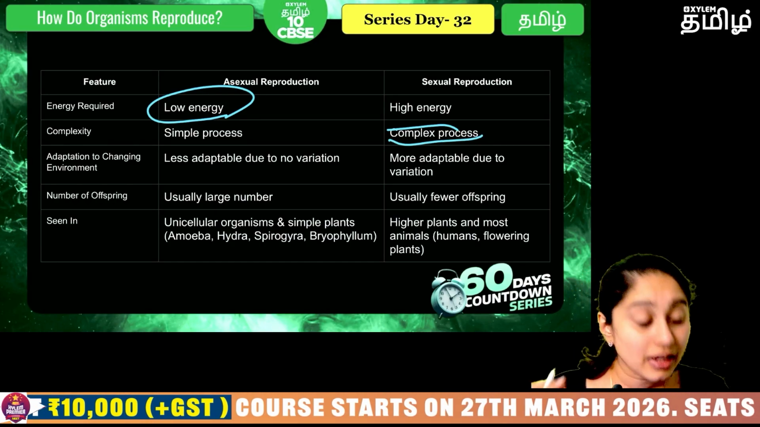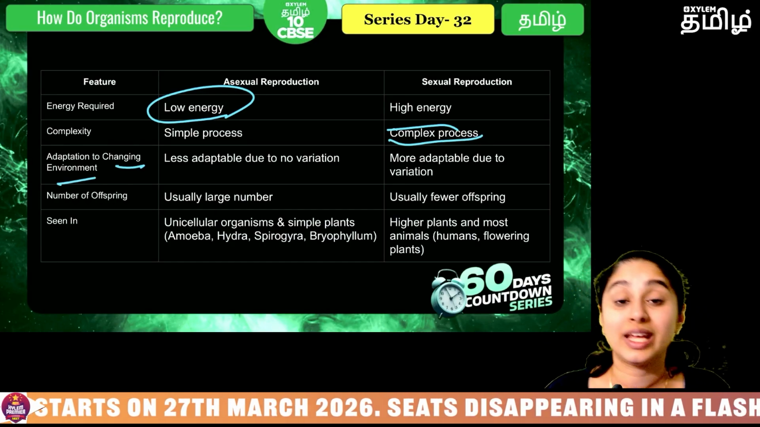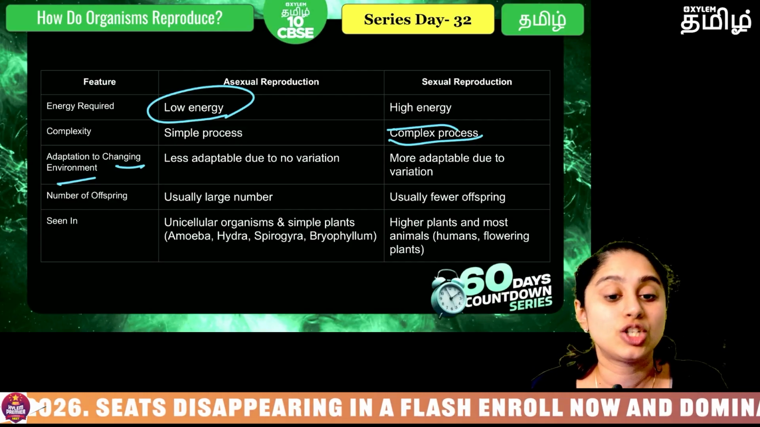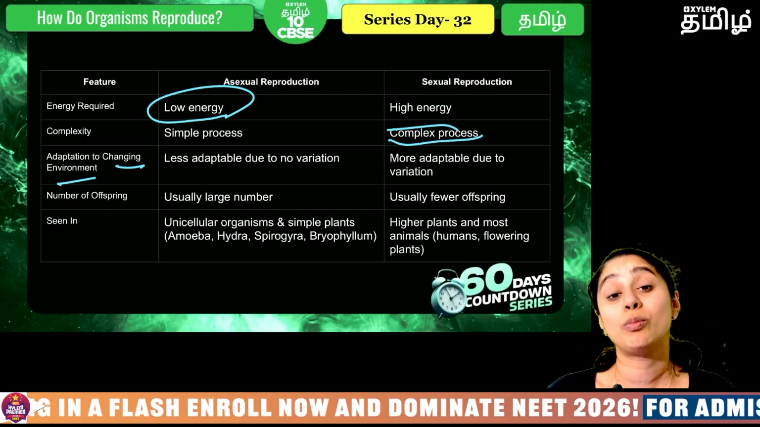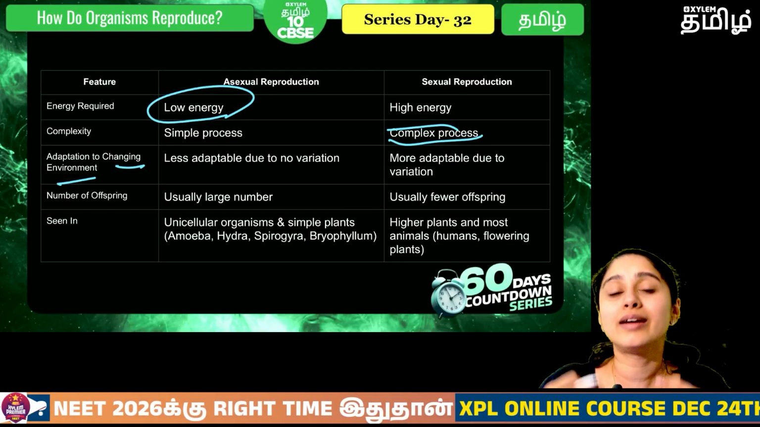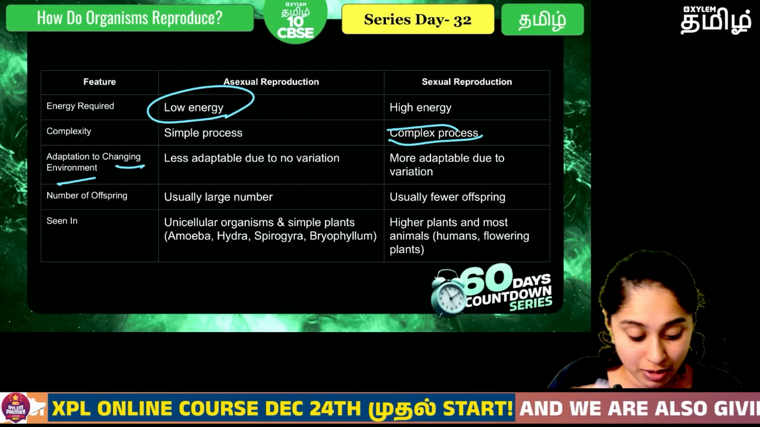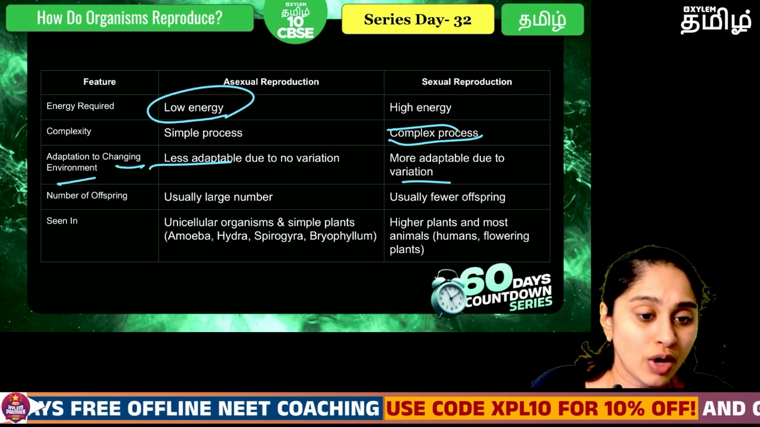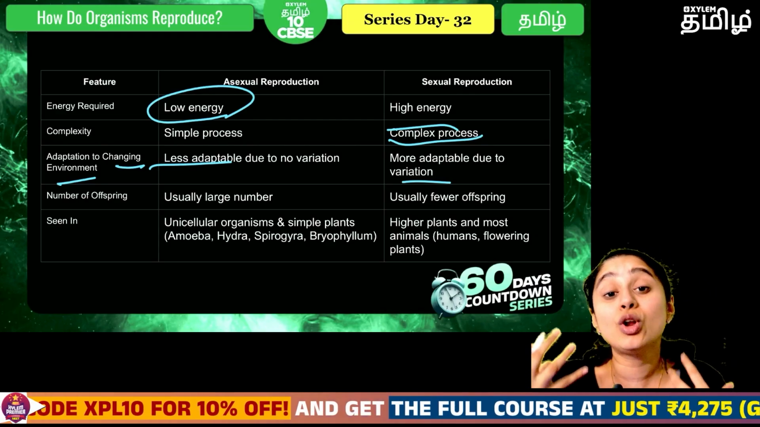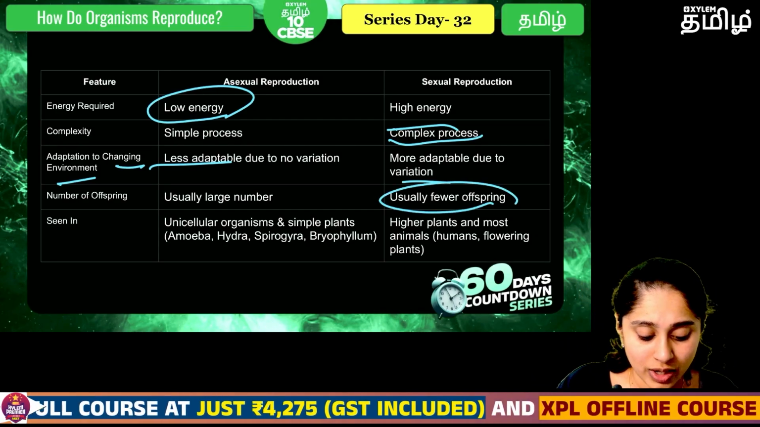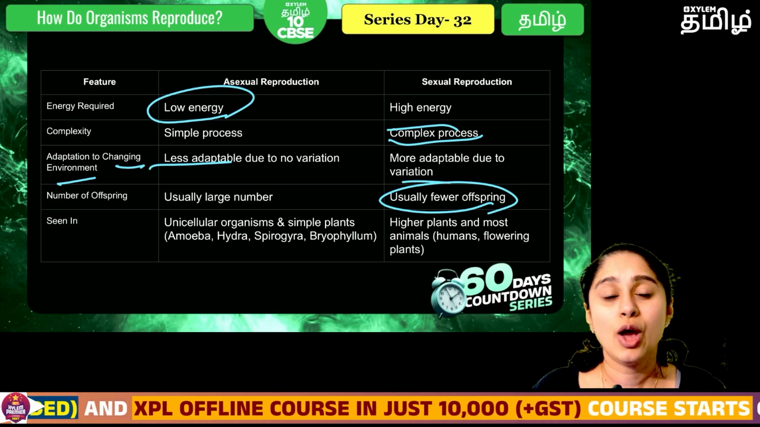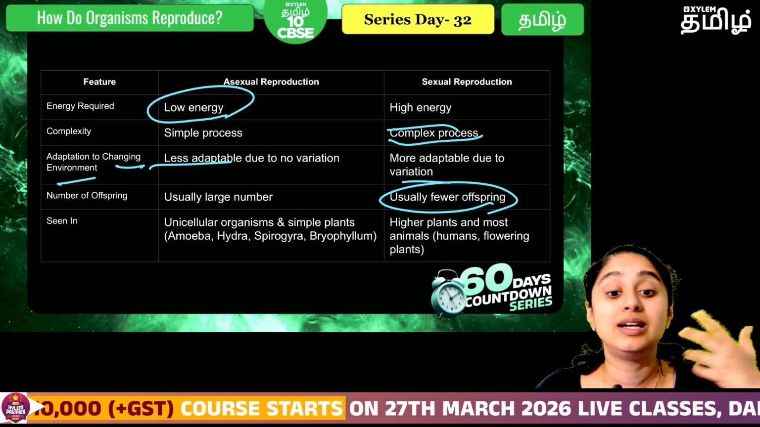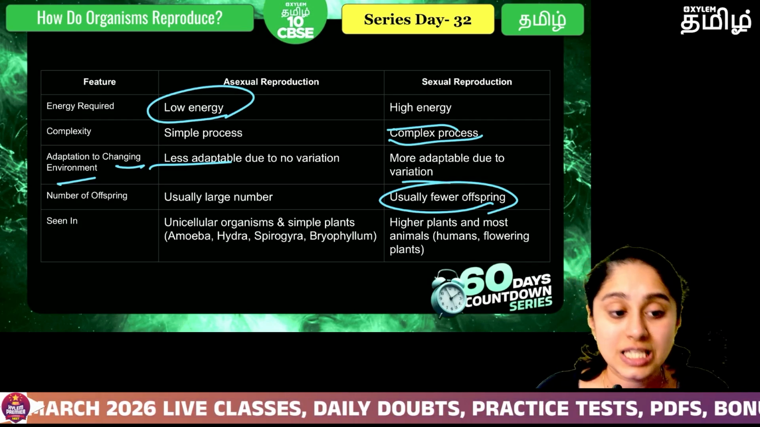Okay, and if you see how they adapt to the environment, because variations are being produced and recombination is happening, they can adapt better to the environment. But asexual reproduction does not involve anything like that. Now the number of offspring is generally fewer in the case of sexual reproduction, whereas asexual can produce multiple copies within a very small time.